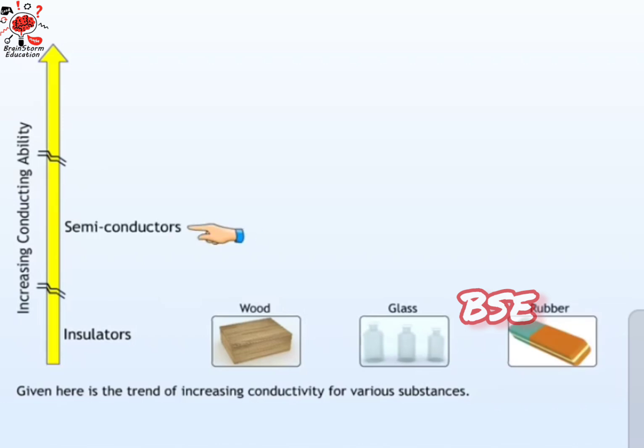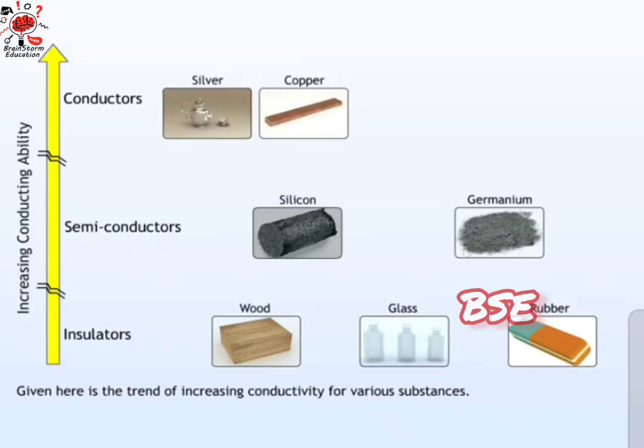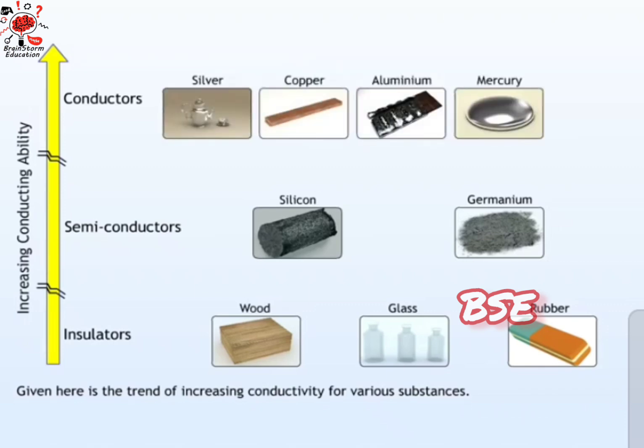Semiconductors have conductivity which is higher than that of insulators but not as high as that of the conductors. Common examples of semiconductors are silicon and germanium. Conductors lie at the top of the conductivity scale. Their conductivity is maximum because the charges can easily flow through them. Silver, copper, aluminium, mercury are common examples of conductors.